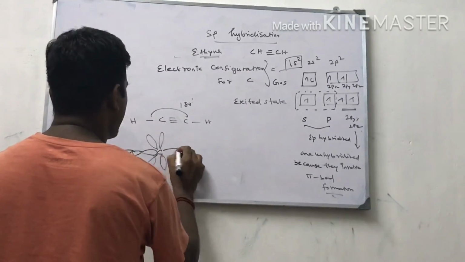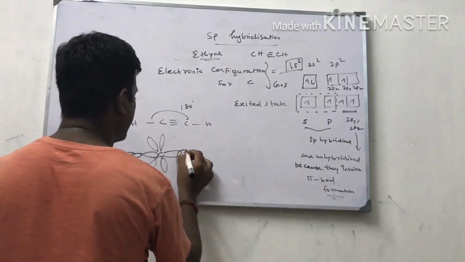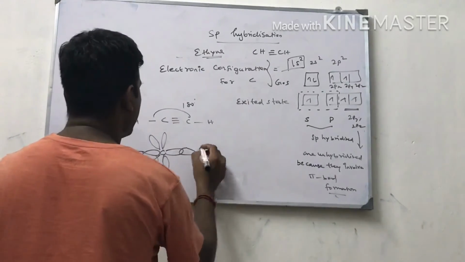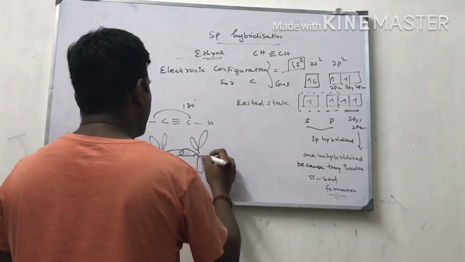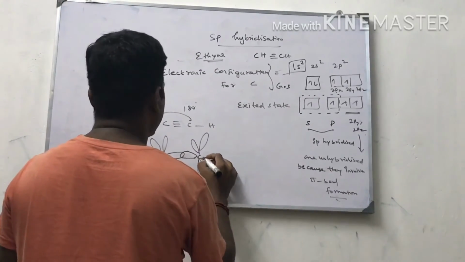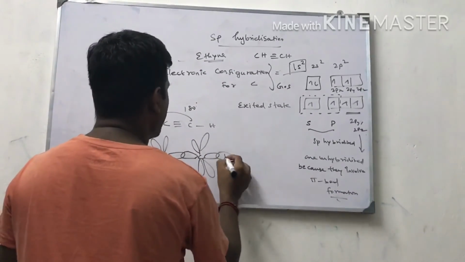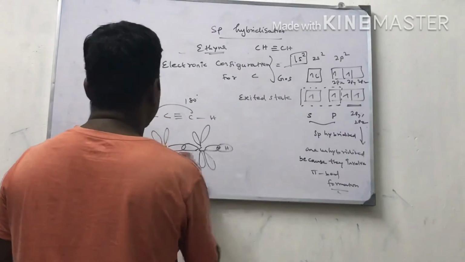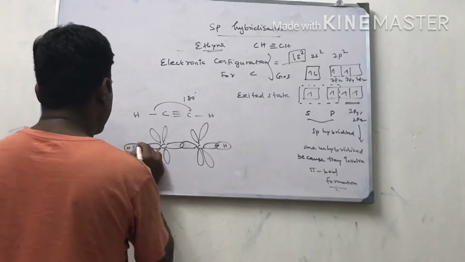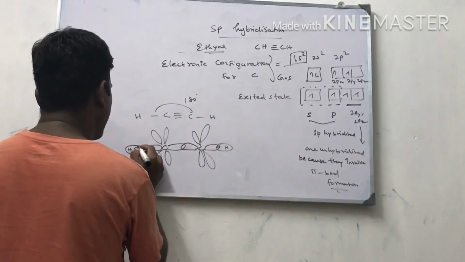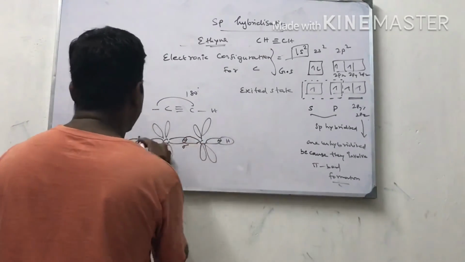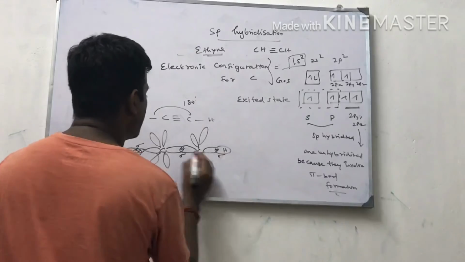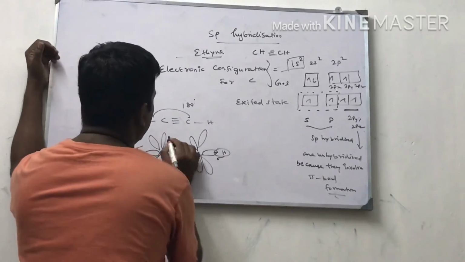These two tell about the pi bonds, and the other is linked with hydrogen. 1, 2, 3 sigma bonds. How many pi bonds?